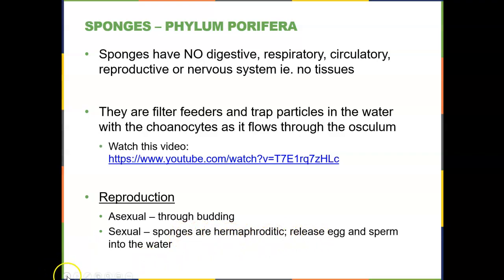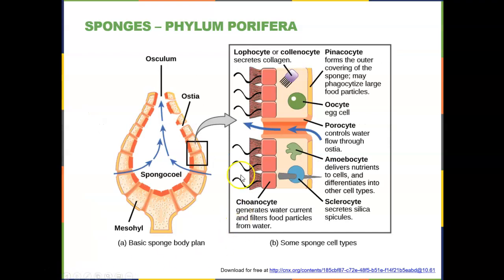If I go back one slide, here's an oocyte that is located in one of these cells, one of the choanocytes, and the choanocyte itself can release and become sperm, and they both get released into the water and leave the sponge body to find a new location.